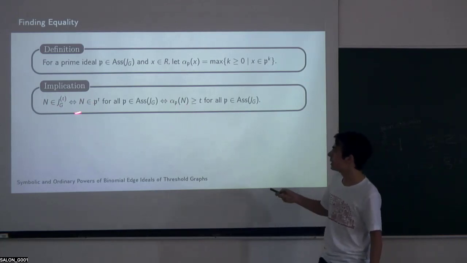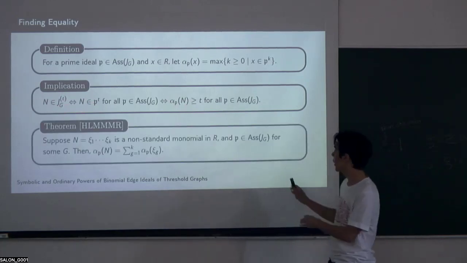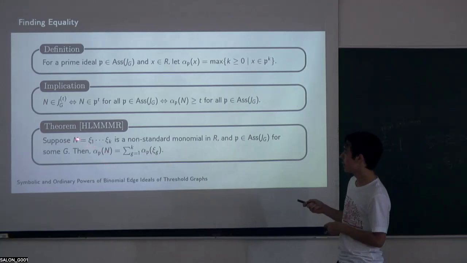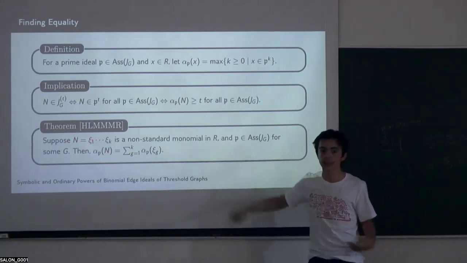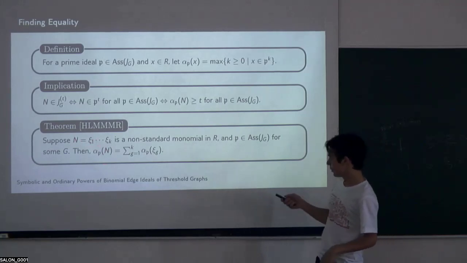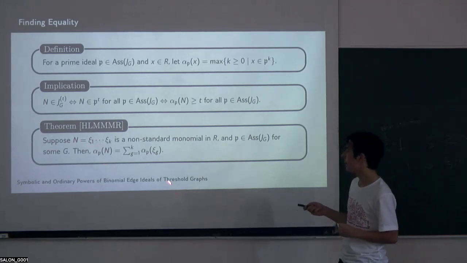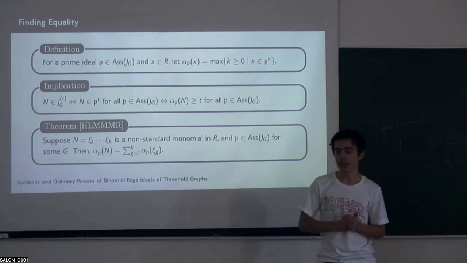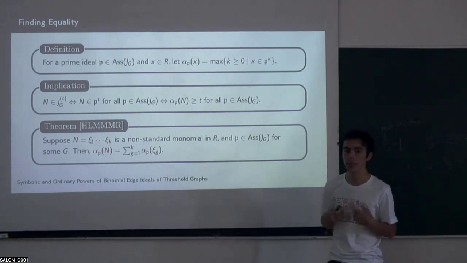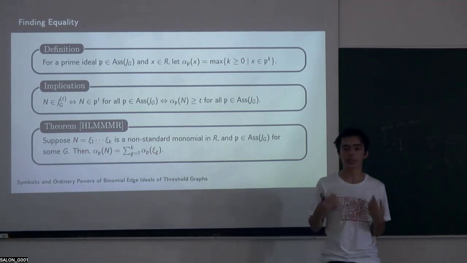Now, okay, this gives us a nice condition, but how is this helpful? And here we can use the structure specifically of our standard monomials and of our associated primes p and give a really nice condition. So whenever you have some standard monomial, or even, as we say, non-standard monomial here, which is just a product of a bunch of these terms, if you want to know how many times that whole monomial is in the symbolic power, it's just equal to the sum of how many times each of these things are in each of these particular primes, and then we would just take the minimum of this entire term over all p's, and that would tell us the maximum symbolic power n is in. This gives us some really nice criteria for when something's in the symbolic power.